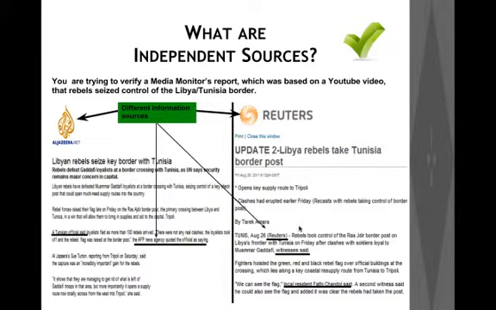Now when we look at the first paragraph of the Reuters story, Reuters says that rebels took control of the Ras Jadid border post on Libya's frontier with Tunisia on Friday, and it quotes witnesses here. So the sources for both these news stories are different, which means that Al Jazeera and Reuters have both conducted their own investigation into this incident and are reporting their own original news story. So in this case, Al Jazeera and Reuters are considered to be independent sources.